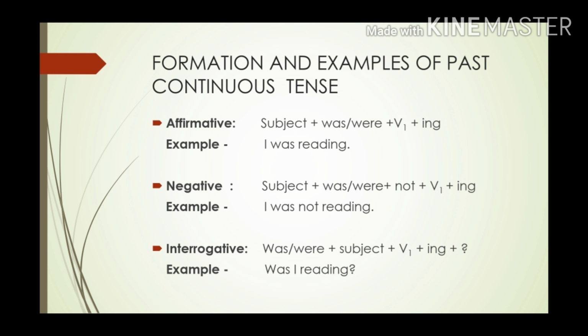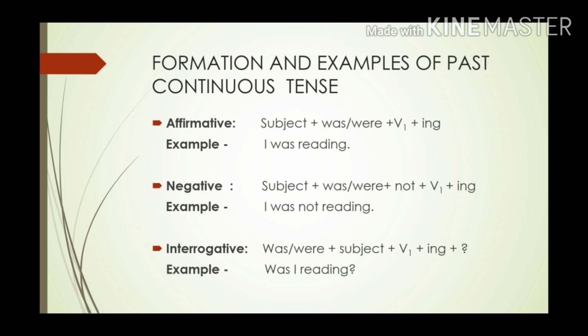Now let's see the formation and examples of past continuous tense. How do we form past continuous tense in affirmative? Affirmative means when the sentence is in agreeing mode. So the formula will be subject, was or were, verb first form, and then ing. For example, I was reading. Here the subject is I, so with a singular subject we are going to use was. And the base form of the verb is read. So with read we will put ing. It will become I was reading.